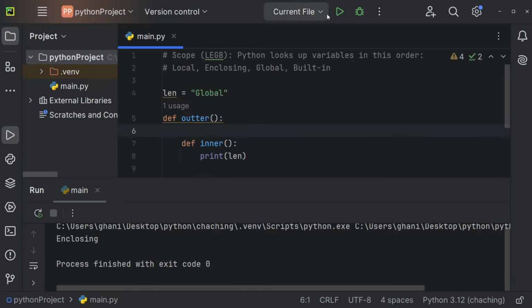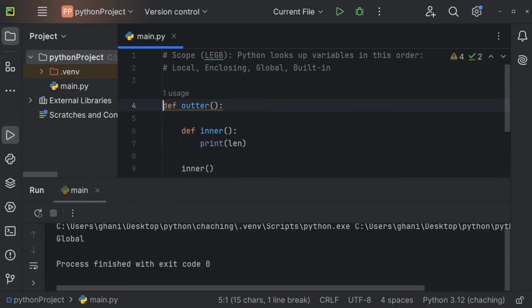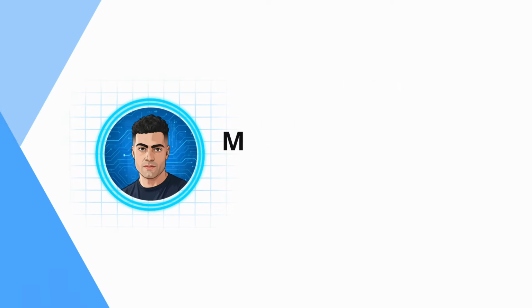Now we should get global. So global right here. And let me also remove global. And let's print this. And you can see we're getting built-in function len. So when it comes to scope, local before enclosing, before global, before built-in. But actually I think this is also pretty intuitive. So it's nothing you really have to think about too much.